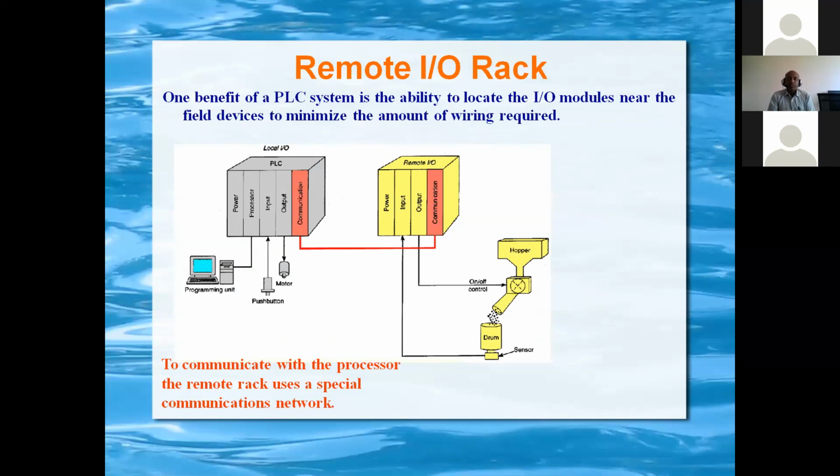Suppose there is a distance of 500 meters, 750 meters, or 1 kilometer, that IO module, which is called a remote IO rack, we can keep there and communicate with optical cable, RS-485 communication, or Ethernet, depending upon the distance. This is the main advantage, because we need not put the processor rack there or install another PLC. Only input and output modules can be situated there.